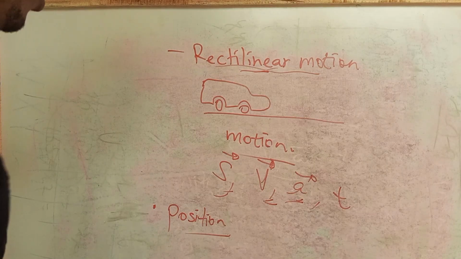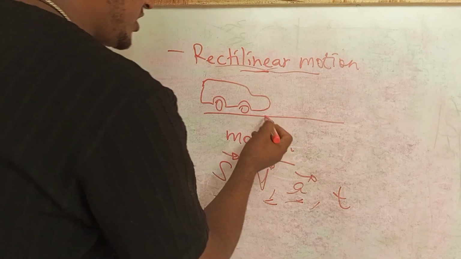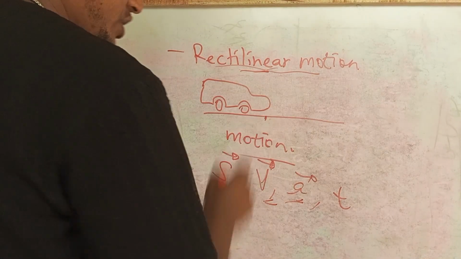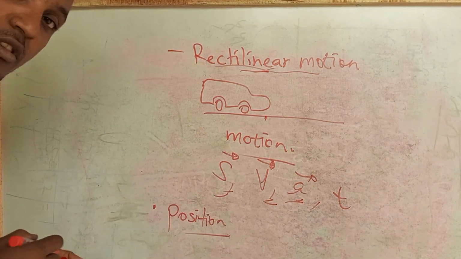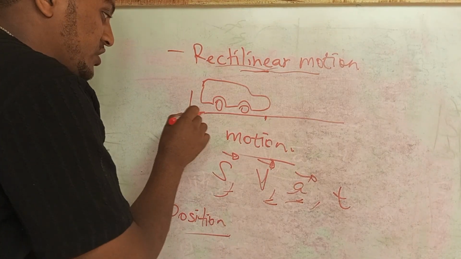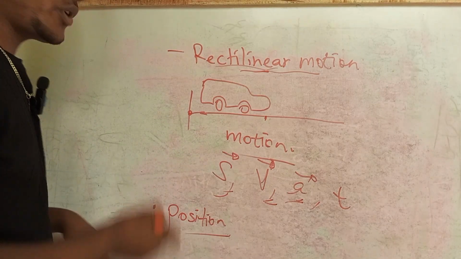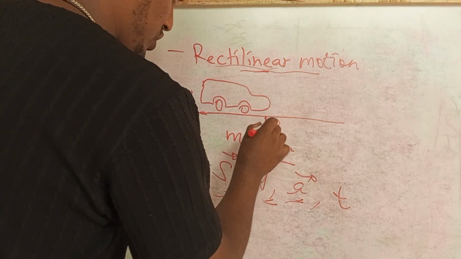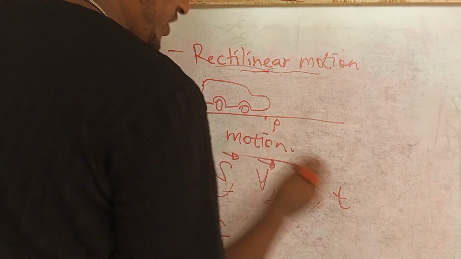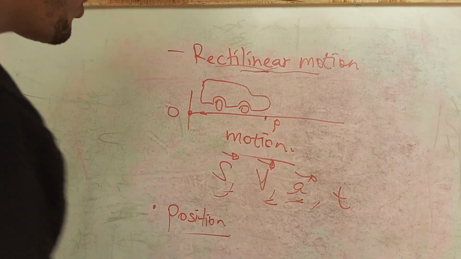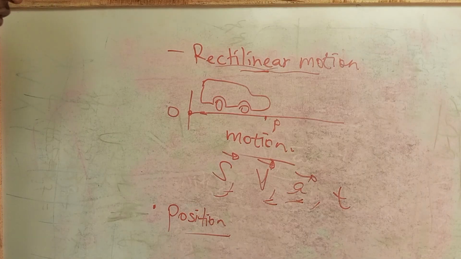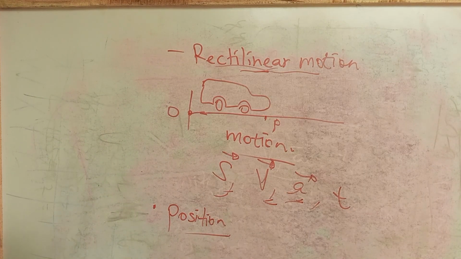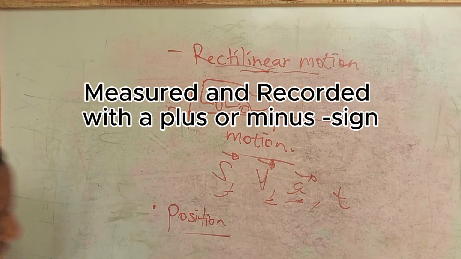If a body is in motion, there is some point position you can consider. For example, maybe the destination or some reference point. Maybe some origin point may be taken as a reference point. Let's say origin, and there is a particle or position or destination, some reference points that you can consider for your measurements of velocity and acceleration related to time, okay? When you deal with position, it is measured and recorded with plus or minus sign.